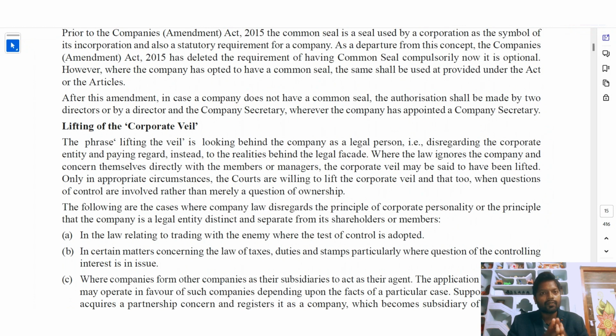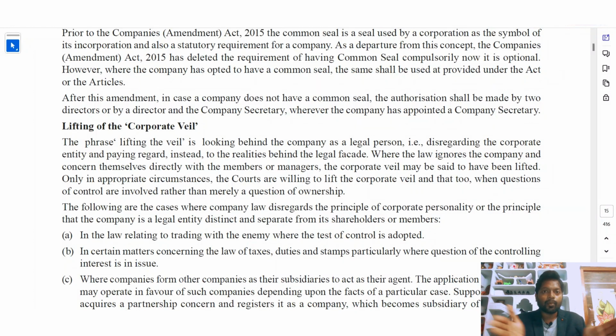So if in some bad scenarios some illegal activities are conducted by the company, then what the law is saying is that when a company is conducting some illegal activities, or conducting activities with terrorists, or running a drug mafia, then the corporate veil is lifted. Then the company and the members are not separated.